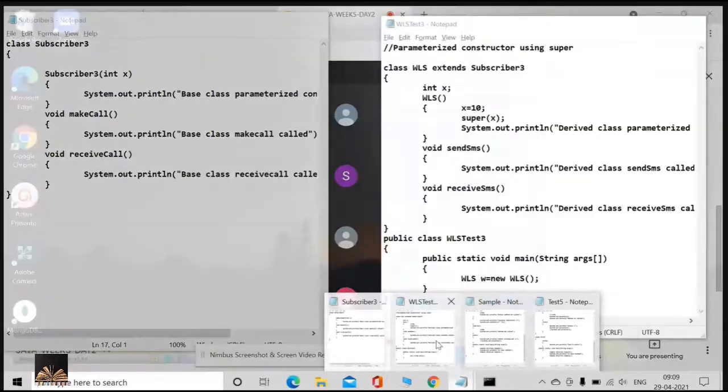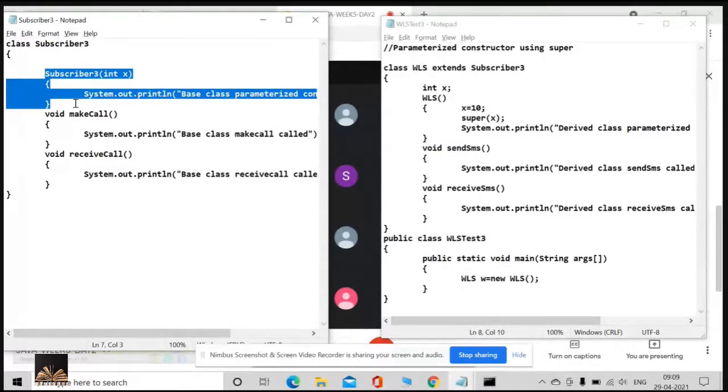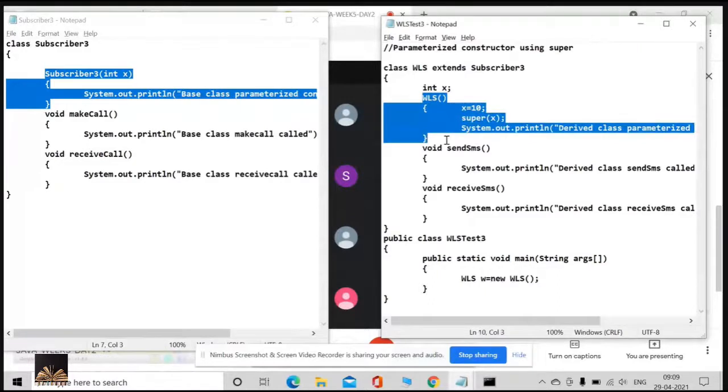Yes. Look, there is the parent class on my left side and the derived class on my right side. In the parent class I have a parameterized constructor, but in the child class I have a zero-parameter constructor.